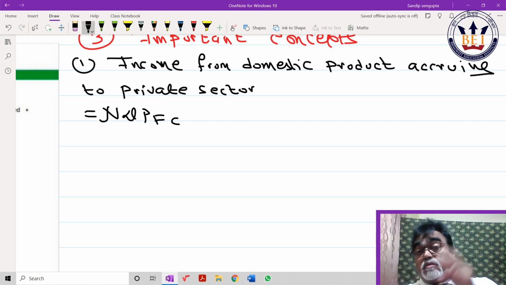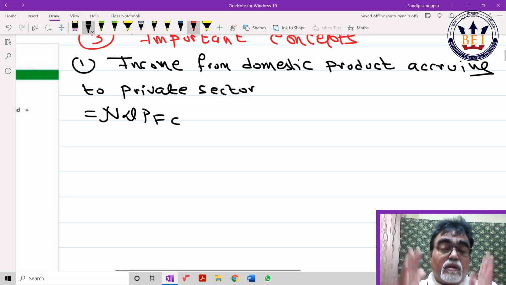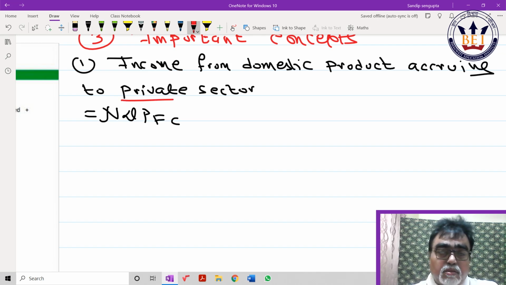For your knowledge, public sector has got 2 parts. Direct means direct ownership, like railways, PNT, all these are direct ownership. Indirect ownership means nothing but undertaking. SAIL, Steel Authority of India Limited, undertaking. BHEL, Air India, all this undertaking, correct beta? So public sector income, if I have to find out private sector from NDPFC, I have to deduct this. So how do I do?